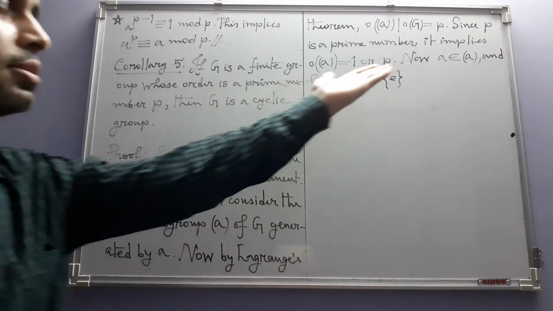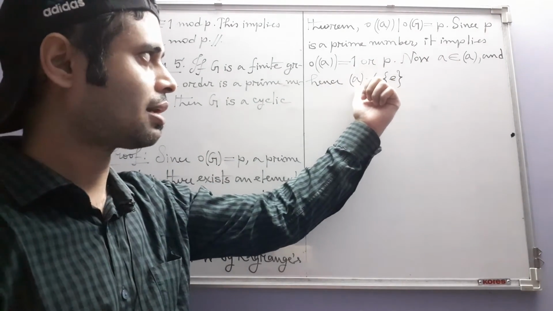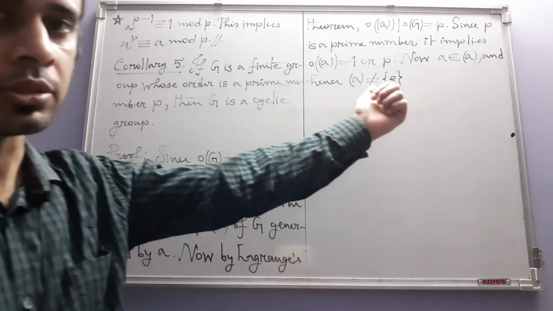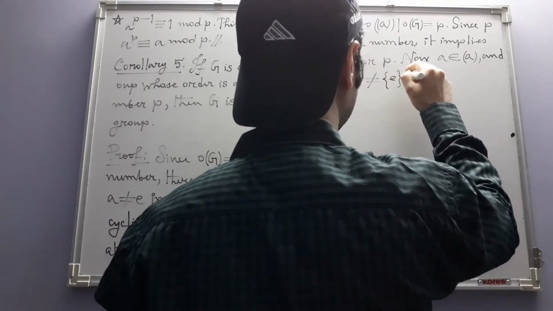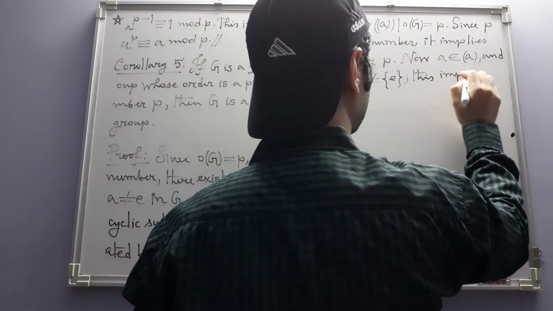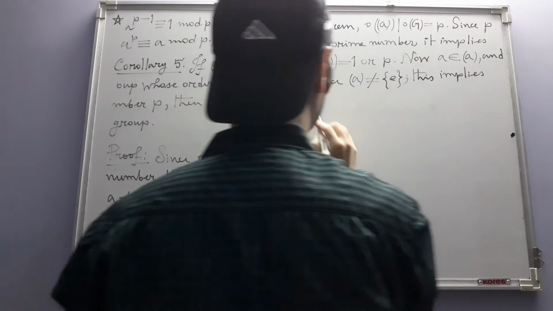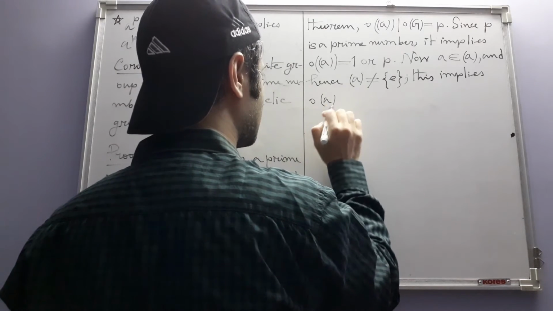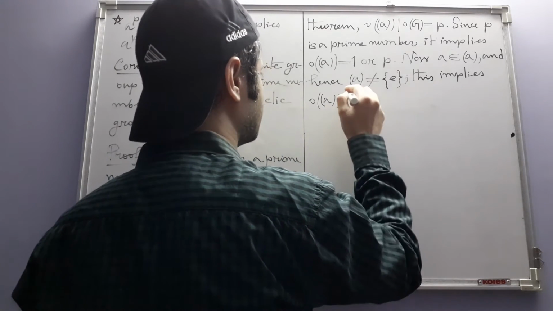Since A is in this subgroup, it cannot be the trivial group consisting of only the identity. This implies the order of this cyclic subgroup is not equal to 1.